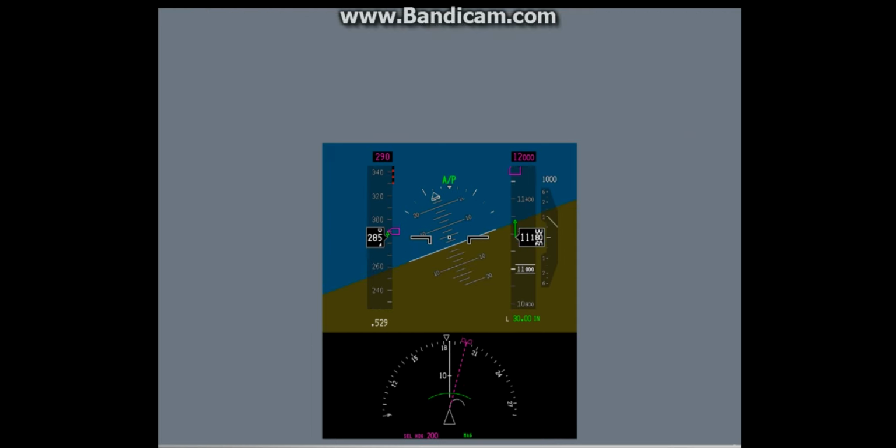We'll let the autopilot fly the airplane to follow the clearance. Current airspeed, heading, and altitude are the same as the selected values again.